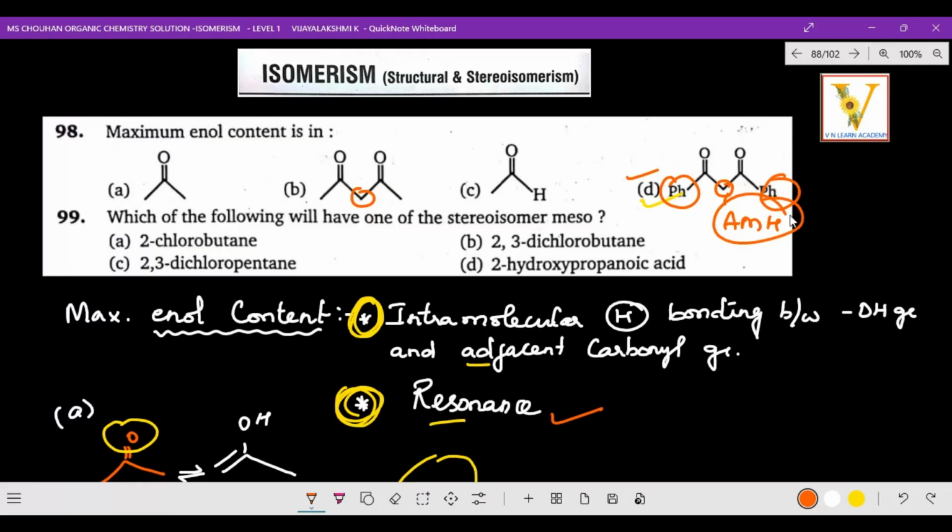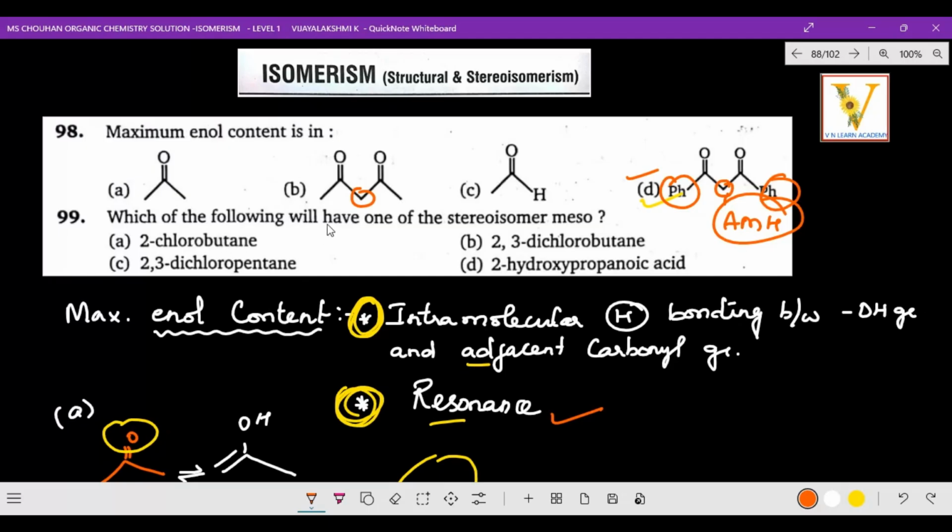But option D, on both sides, like both soldiers are standing. Who's standing? pH. Benzene group is standing, right? So that means phenyl group. So that will be more effective than this B, right? I hope you got the clarity about this question, about maximum enol content. Right, come on, let's go to the next question. The next question is printed over here only. Come on, let us discuss. The next page we will go for it.